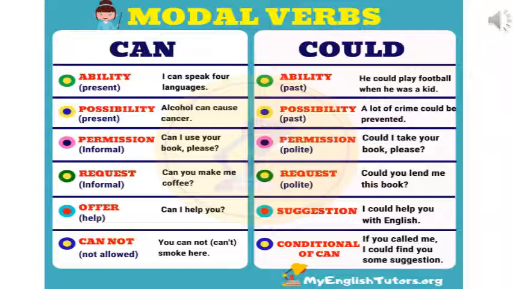Last one, cannot. You cannot or can't smoke here. That means you are not allowed to do that. Conditional of can. If you call me, I could find you some suggestions. Now that is conditionals. You'll be doing it in your next class.